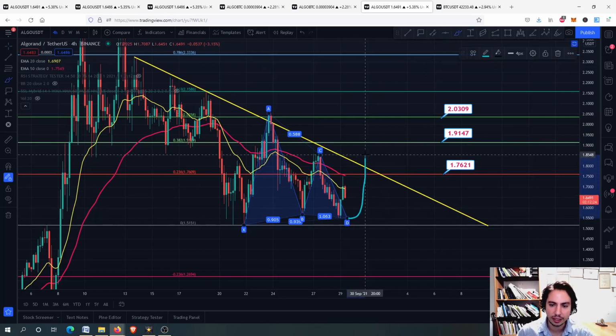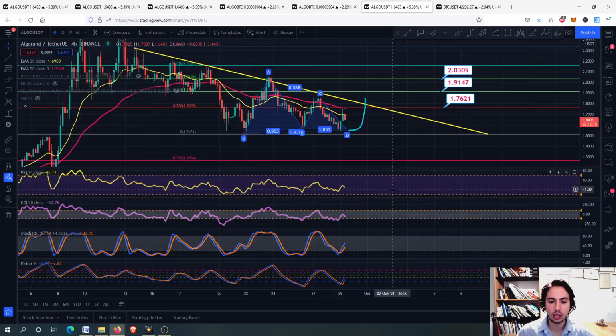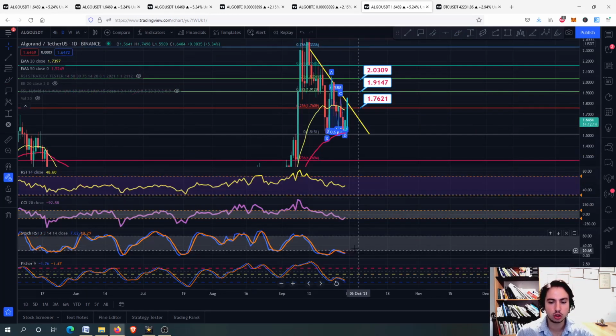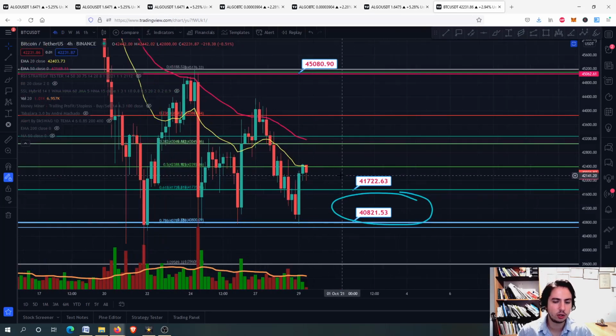Usually these patterns are bullish, but I do not know if this will happen for sure, because this time we are going yet upwards, so we have more chances of using the harmonic pattern to break above, and of course we have more chances because on the daily frame we have a little bit of an oversold situation on the stochastic RSI. Okay, but when we are dropping down, we are not using the stochastic RSI first. In a bearish market, we are using mostly the RSI and the commodity channel index. Commodity channel index is near the bottom, but the RSI is not. However, let's see the Bitcoin chart as well.